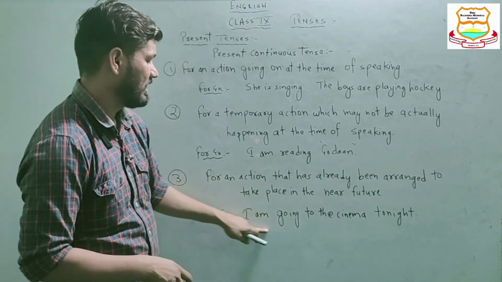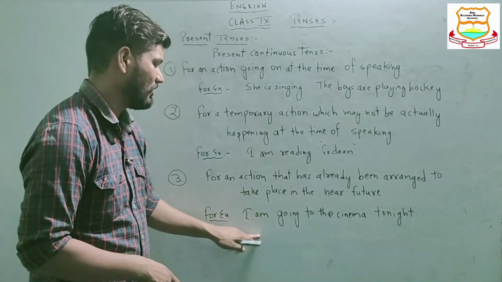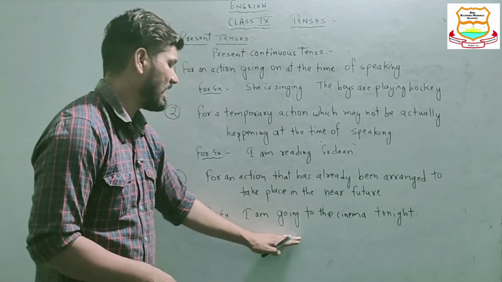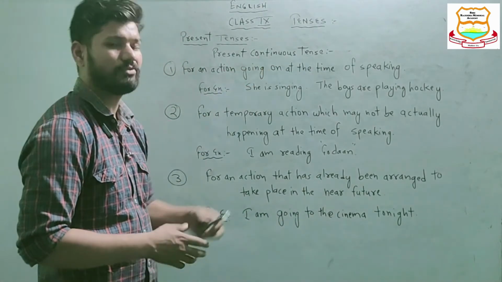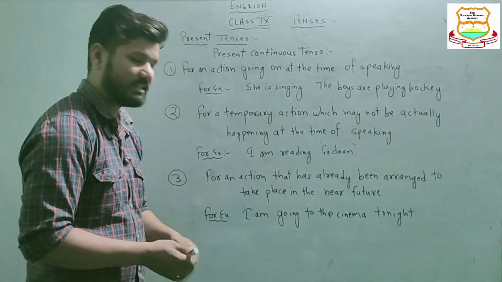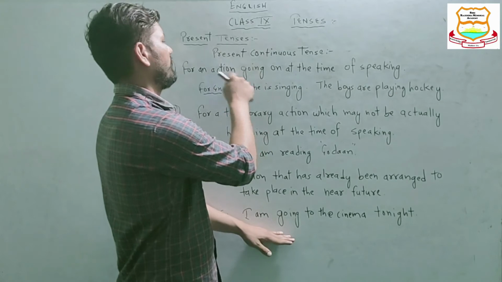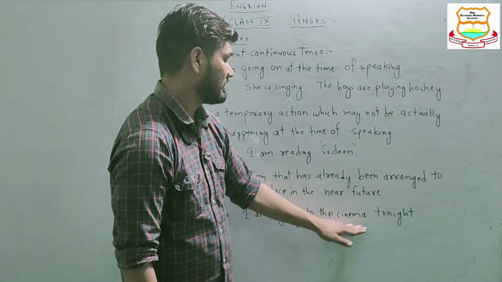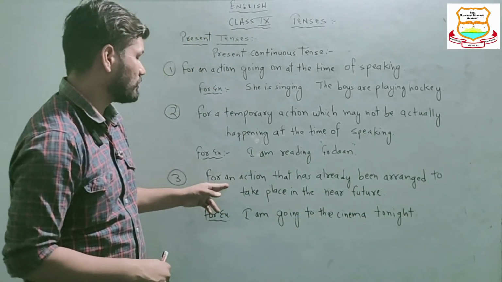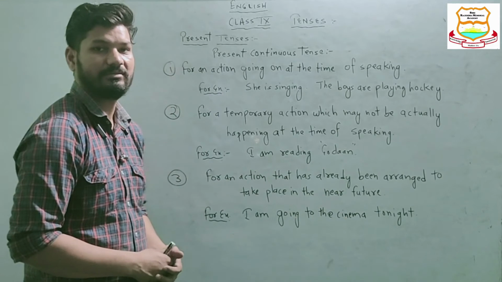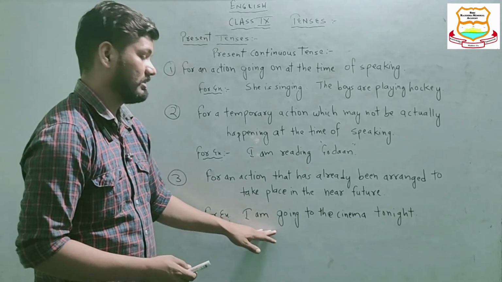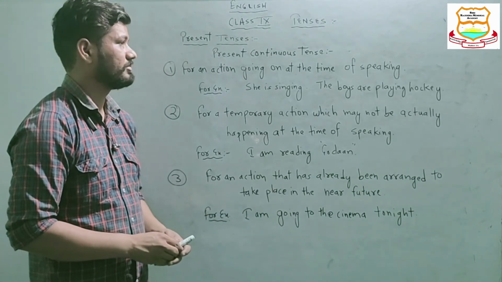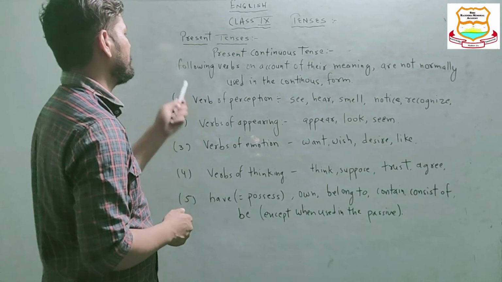From this word you can see, I am going. When we are saying I am going, it represents simply the present continuous tense, for an action going on at the time of speaking. But when we are saying I am going to the cinema tonight, he is referring to a future action that has not yet started. Okay, understood?